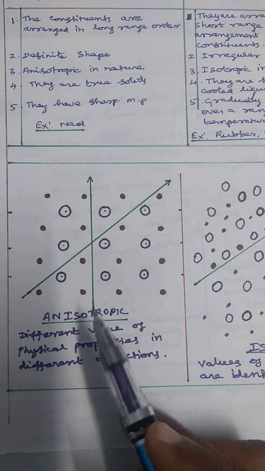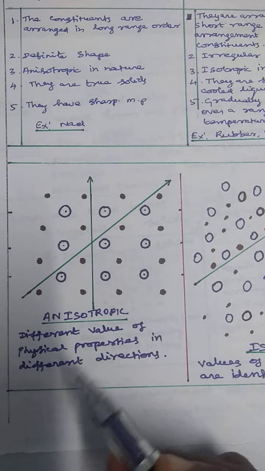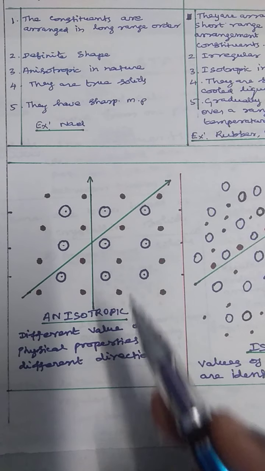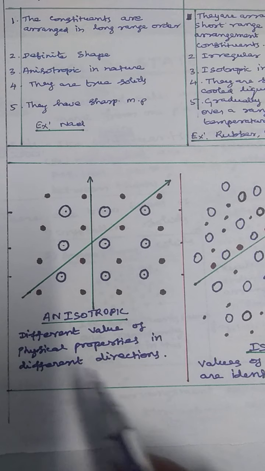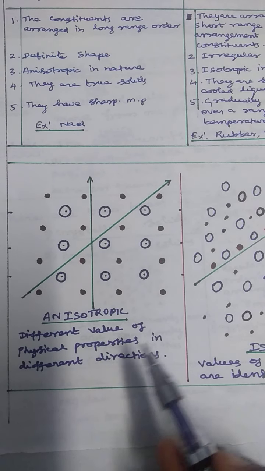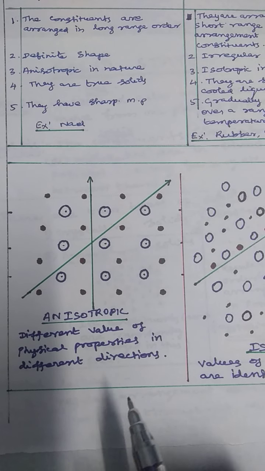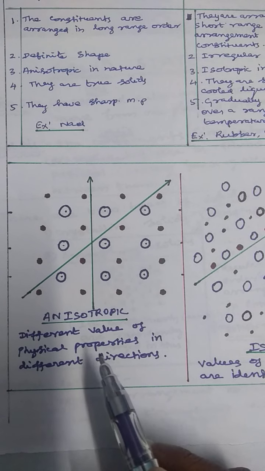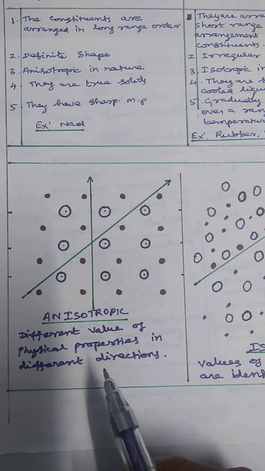If we change the direction, the property value also changes. That is thermal conductivity, refractive index. These are physical properties that change with the direction. If the property changes, the property is called anisotropic property. The sodium chloride structure, and crystalline solids in general, have anisotropic property.